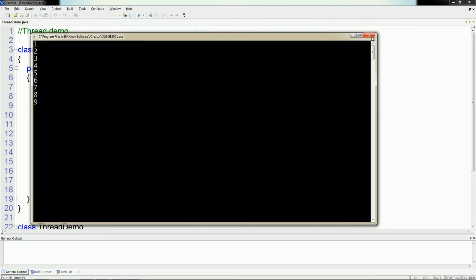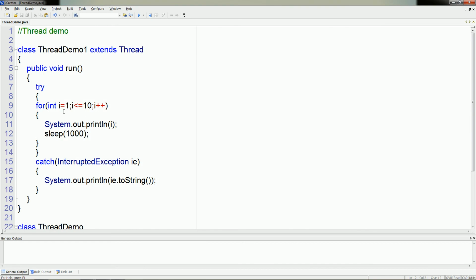Here is the multi-threading application. Suppose here we want to print the alphabets. Then suppose we use the ASCII values 65 to 90 and convert them into char.